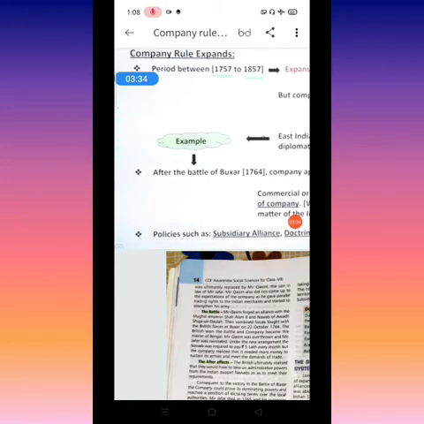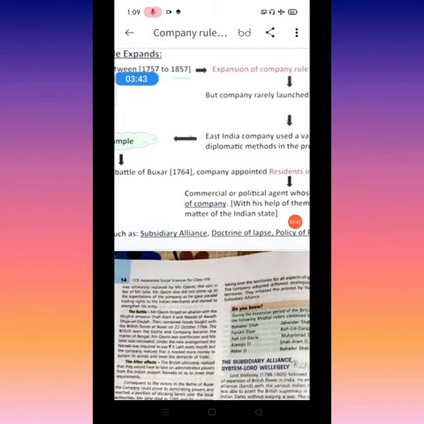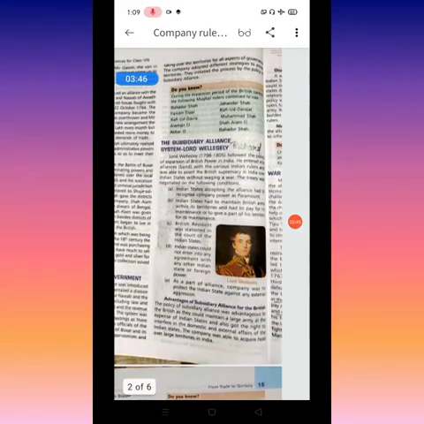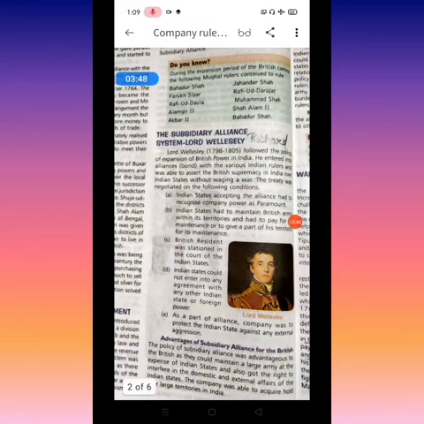Now which particular policies did they apply? The policies that we remembered in the first video: subsidiary alliance, doctrine of lapse and policy of paramountcy. Now what is subsidiary alliance? First of all, who institutionalized this policy? Institutionalized means who started this policy. The name of the person is Lord Richard Wellesley. Lord Richard Wellesley started this policy of the East India Company against the Indian states.